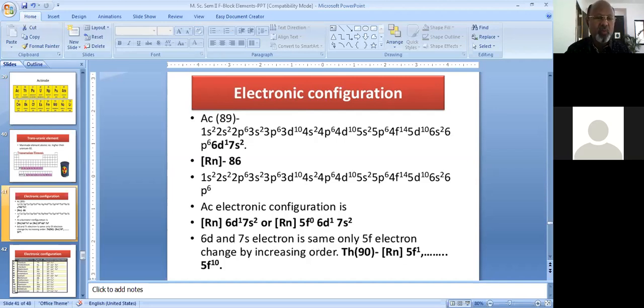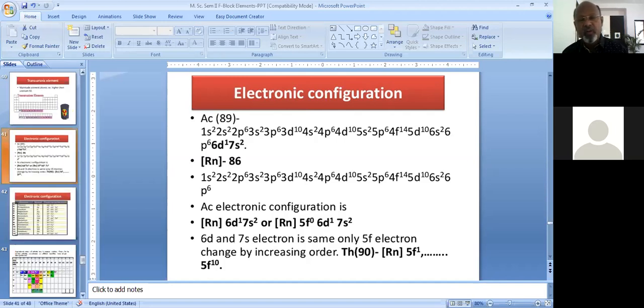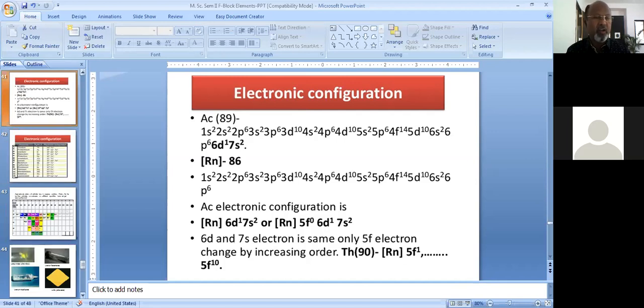So this is all about the electronic configuration. One should remember that even though some of these elements do display a 6d electron, the presence of a single electron in the 6d orbital does not affect the relative properties of all these elements. So it is of lesser importance whether these elements contain any d electrons or not.